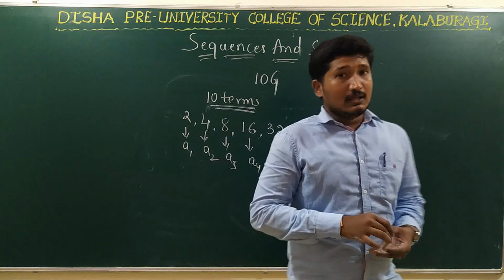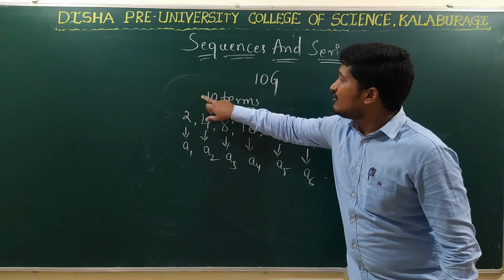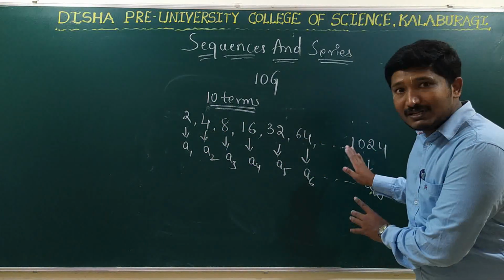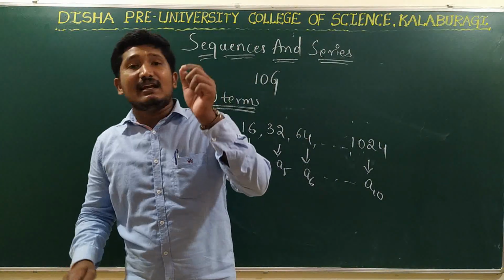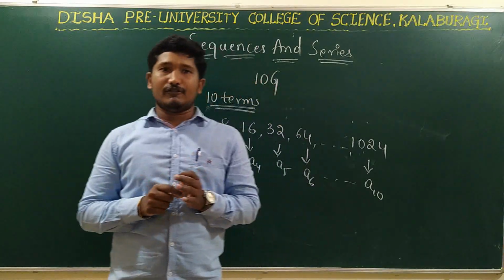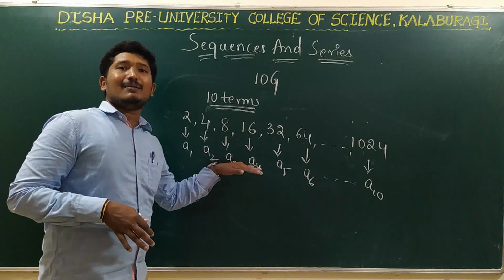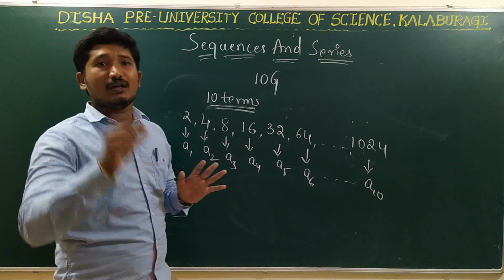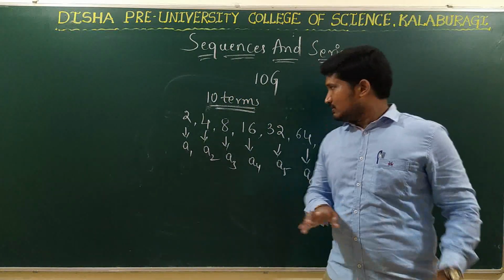Right? That is, the number of elements or terms in the sequence is fixed. We can count the number of terms present in the sequence. Am I right? That is, the sequence contains a definite number of terms. Definite number of terms means a fixed number of terms. We can count the number of terms present in the sequence. That type of sequence is called what? Finite sequence. Right? I hope you understand this. Note.